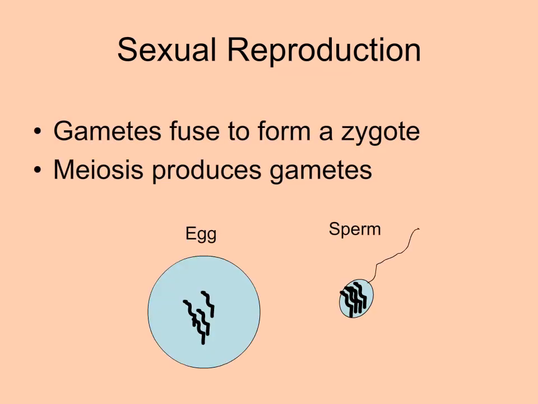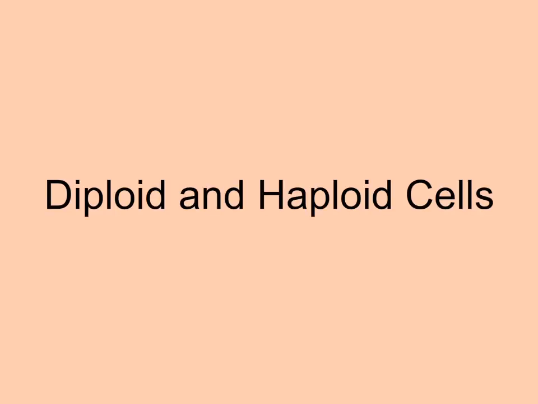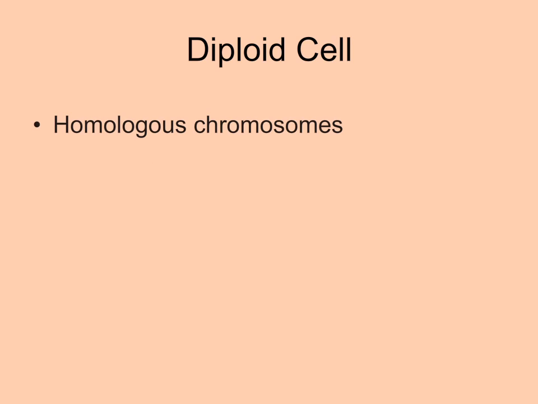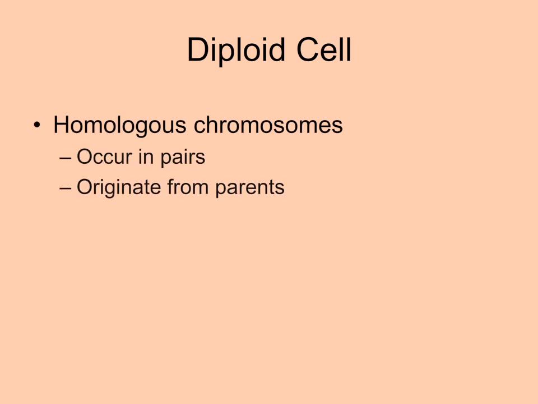In sexual reproduction, gametes such as eggs and sperm are formed during meiosis. When the gametes fuse, a fertilized egg, or a zygote, is produced. Meiosis produces haploid cells from diploid cells. Diploid cells contain homologous chromosomes. These chromosomes occur in pairs which come from the parents.